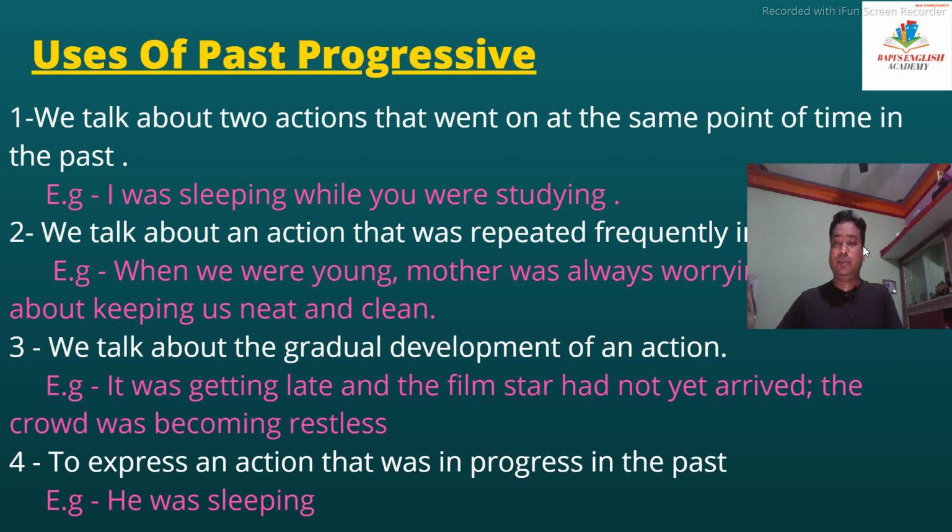ମୁଁ ଖେଳୁଥିଲା ବେଳେ ପଡ଼ିଗଲି. When I was playing, my work was going on. When I was playing, ମୁଁ ପଡ଼ିଗଲି, past simple: I fell down. ମା ରୋଷେଇ କରୁଥିଲା ବେଳେ ହାତ ଜଳିଗଲା. So when my mother was cooking, she burnt her finger. ଗୋଟେ କାମ ଚାଲୁଥିଲା ମଝିରେ ଗୋଟେ short term ର action ହେଲା. ଯୋଉ କାମ ଚାଲୁଥାଏ, for the continuing action we use past continuous. For the short term action we use past simple. Okay, so these are the uses.